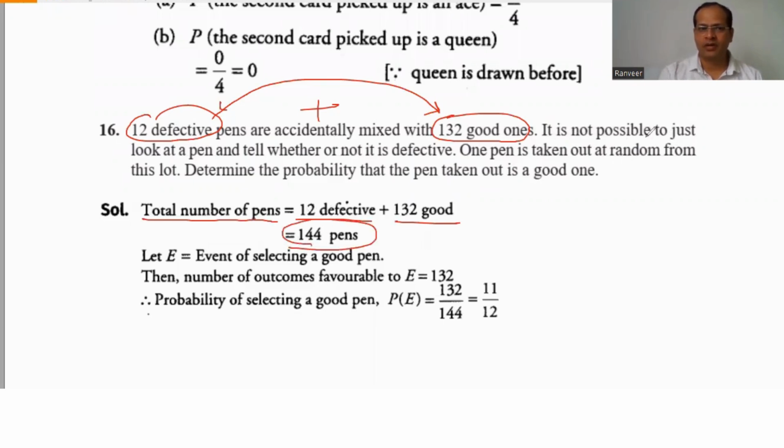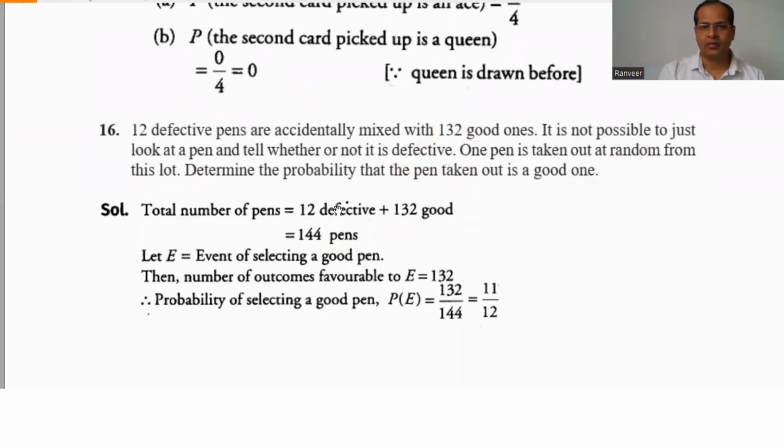It is not possible to just look at a pen and tell whether or not it is defective. One pen is taken out at random from this lot. Determine the probability that the pen taken out is a good pen. There are a total of 132 good pens and the total sample space is 144. So 132 by 144, that is 11 by 12, is the probability of taking a pen which is in good condition.